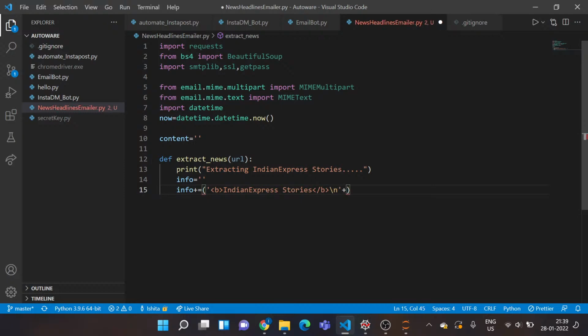I'll say plus, and I want to actually add a line break. In HTML, you use that tag called break. So I'll just add that. Okay. So we are done with formatting stuff.